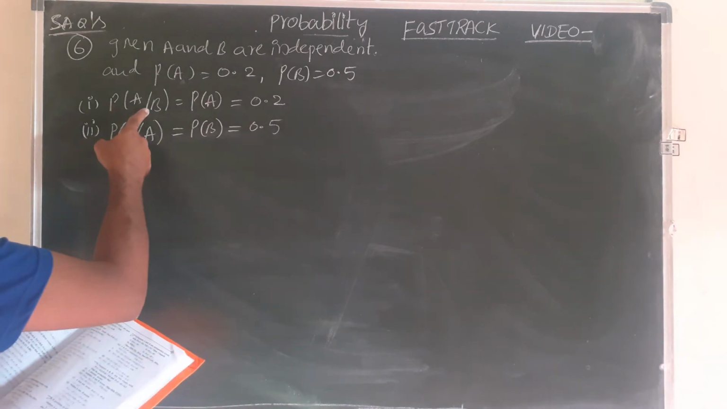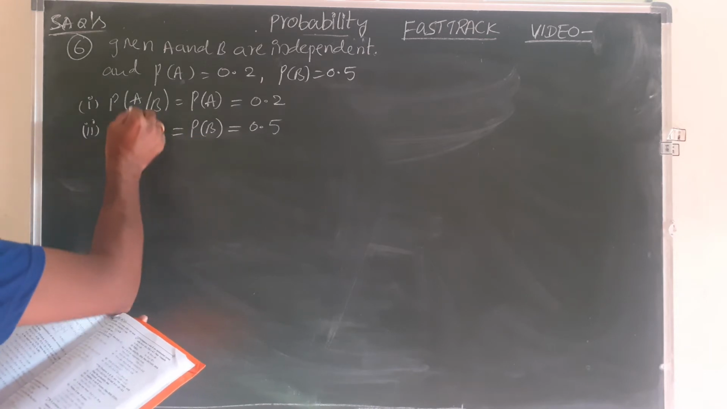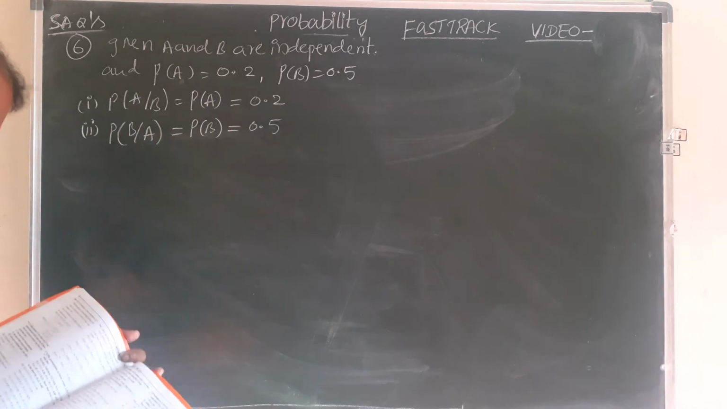P of A by B is P of A. P of B by A is equal to P of B. The numerator value itself will be the answer, when A and B are independent.